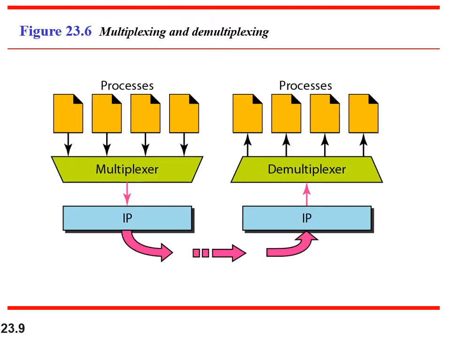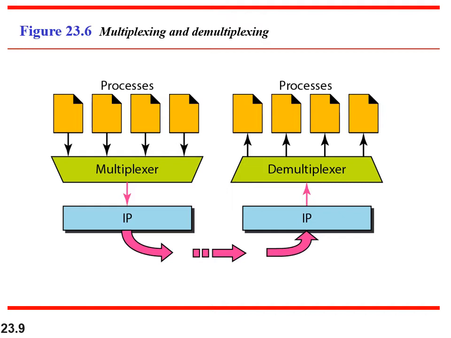Another application of the transport layer is multiplexing and demultiplexing. Hope you can see what we mean by multiplexing and demultiplexing, because there is one unique connection between a sender and receiver. For example, on the sender side you are running multiple processes. You are browsing, at the same time you are downloading a file using an FTP client, and you are referring to your mail using an SMTP client. So you are running multiple clients, and every client will have one process.